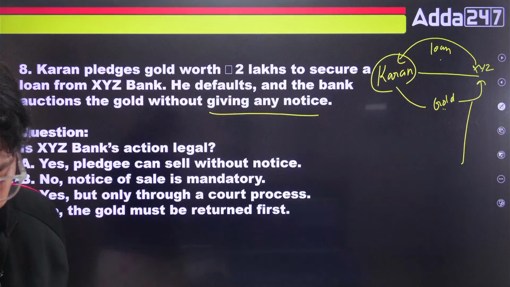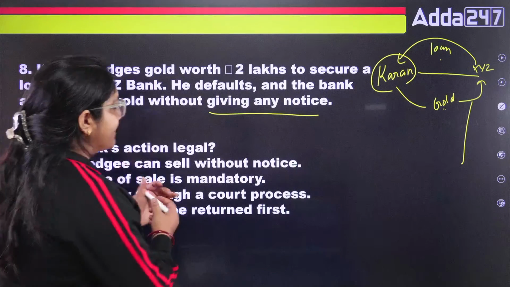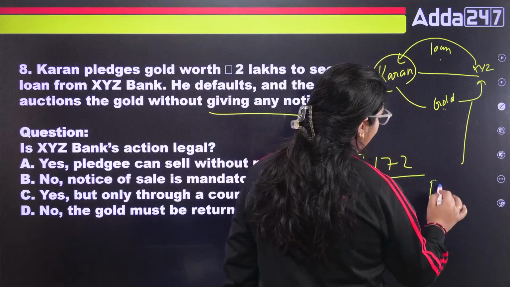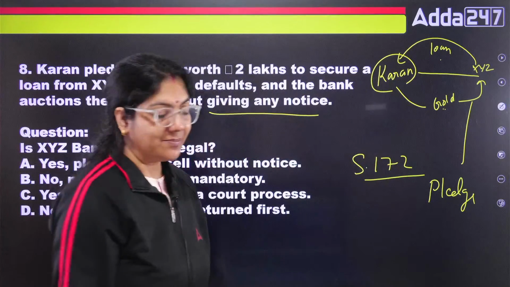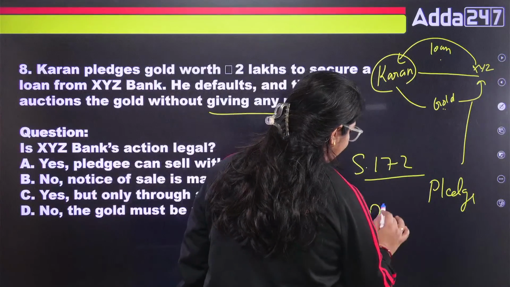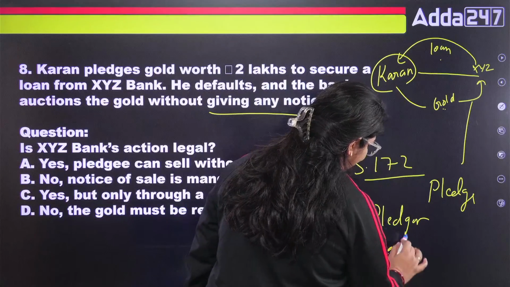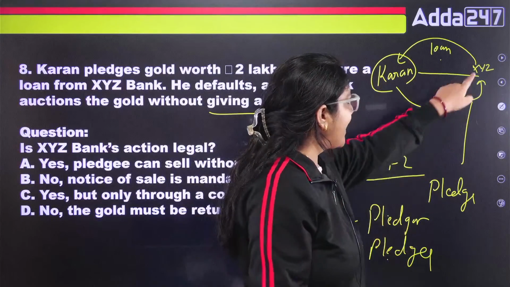Okay, guys, this is a very important part. Done class? So if I talk about Section 172, let's talk about the pledge. Section 172. So in a pledge class, there is what? Pledger and this is pledgee. So Karan is the pledger and the bank is the pledgee.